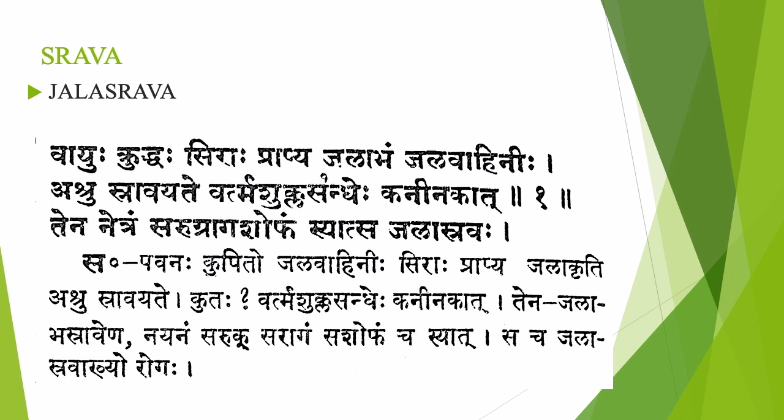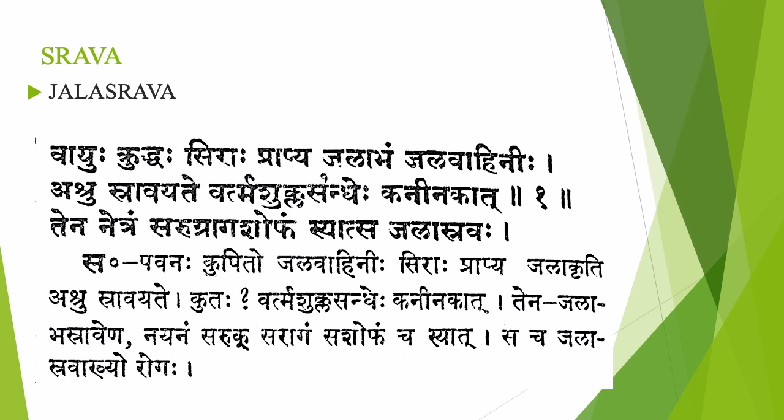In that, the first one is Jalasrava. This sloka is from Ashtanga Hridaya. Jalasrava is mentioned only in Ashtanga Hridaya. Vayu kruddha sira prapya jalabham jalavahini ashru sravayate vartma shukla sandhe kaninakad tena netram sarukraga shofam syad sa jalasravaha. So Vayu kruddha sira prapya jalabham jalavahini ashru sravayate.